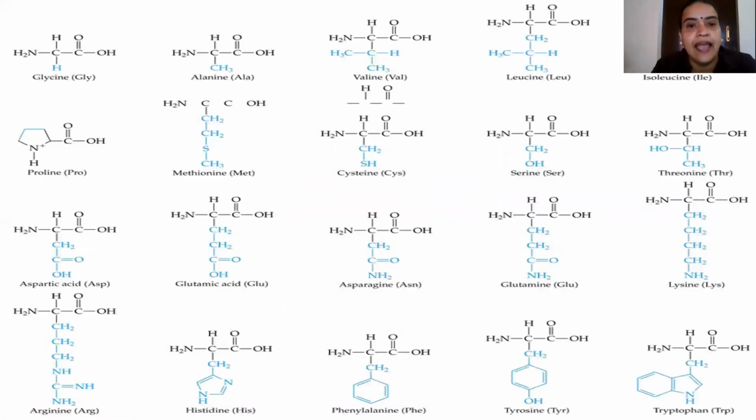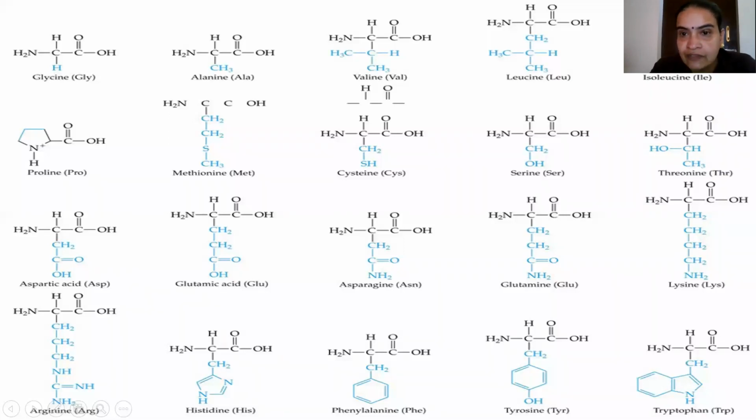Now, here we have examples for the remaining amino acids. First is glycine, where R is hydrogen. Second is alanine, where R is CH3. Then valine, where R is CH3, CH3, that is an isopropyl group. Then leucine, CH3, CH3, CH2.